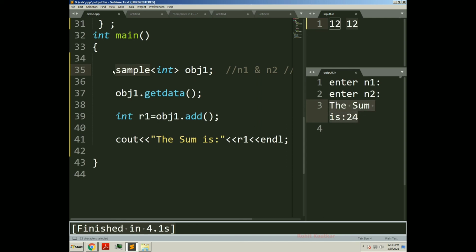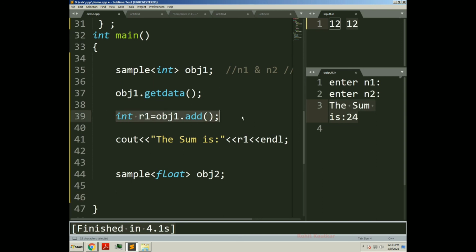In the same way you can define object2 of type float here. How will I define it? I will write sample float and obj2. And how will I call the add function again for a float value?